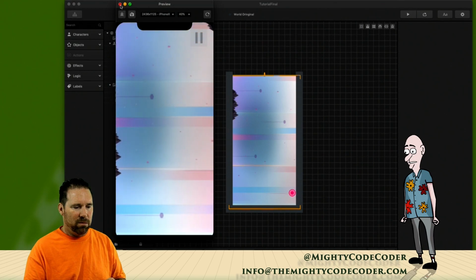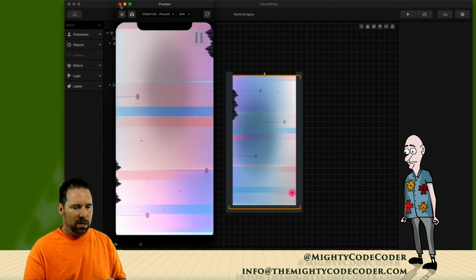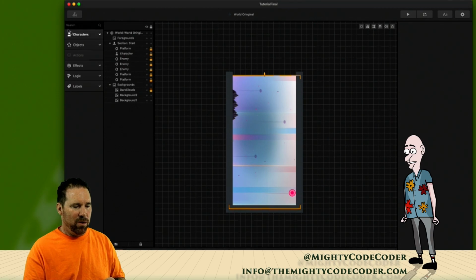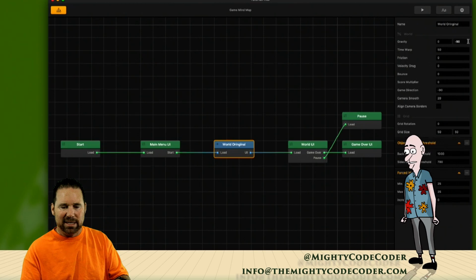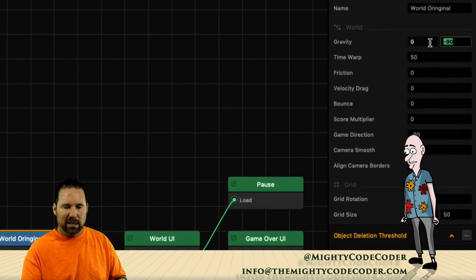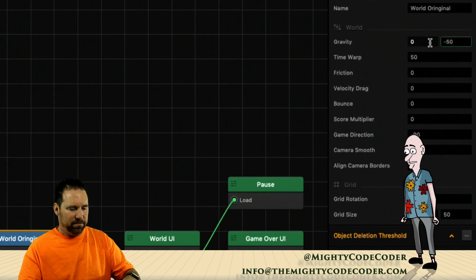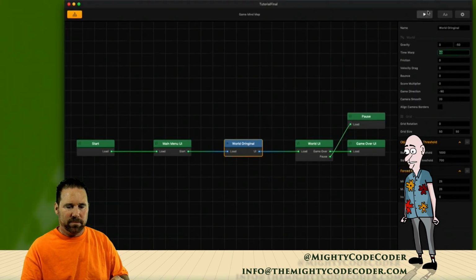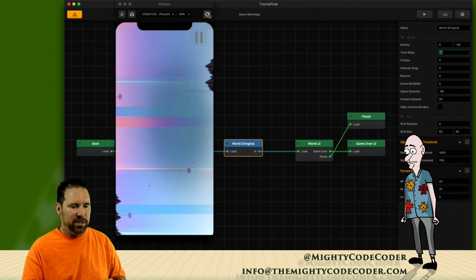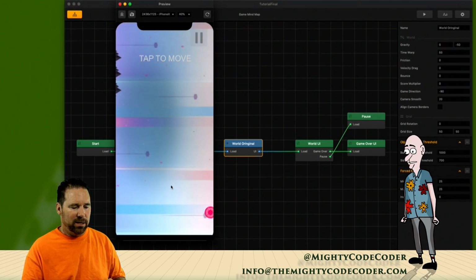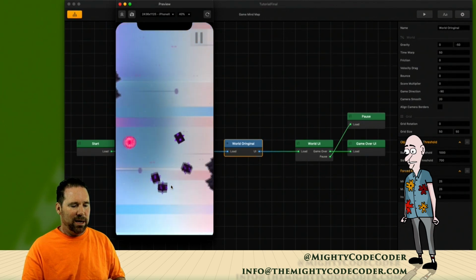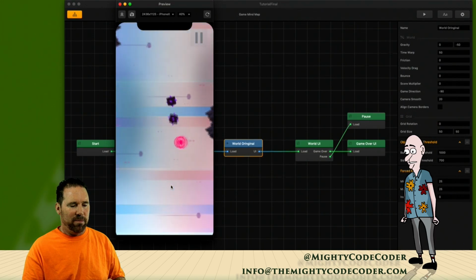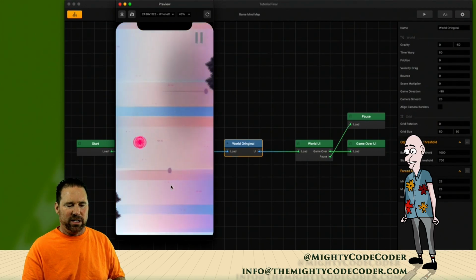Okay, so let's take it back and go, instead of -90, let's do like a -50. Okay, and reset that. Start it. And see, now I still go up. Okay, really nice. And you can see that the enemies don't really, it feels like they're floating a little bit.